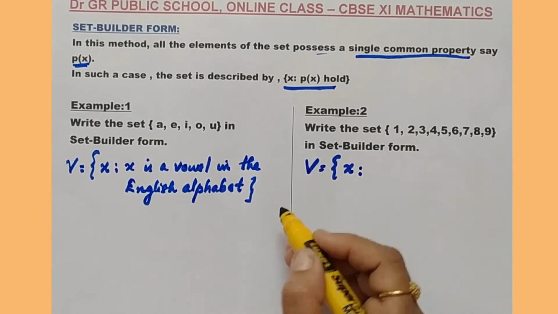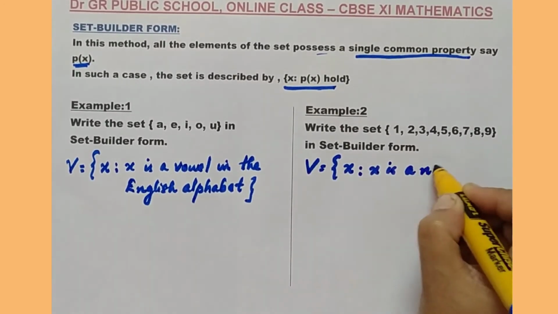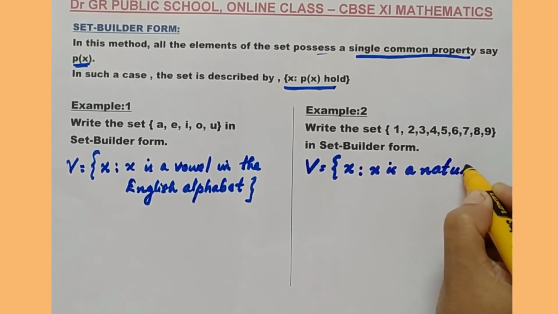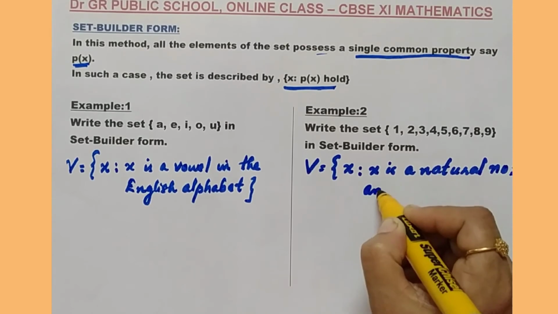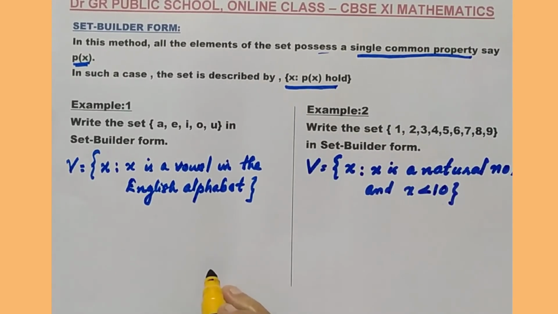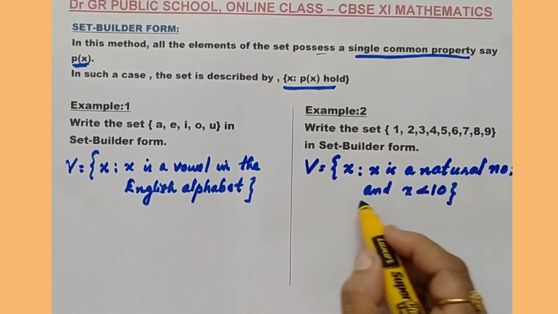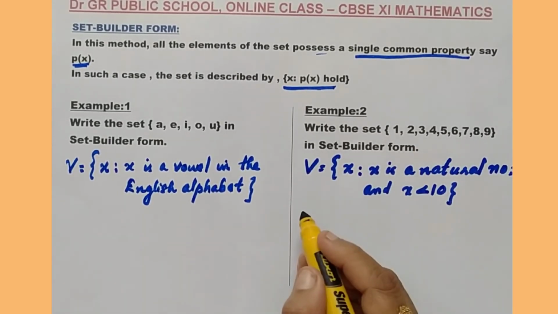Many ways are there, right? You can write x is a natural number and x is less than 10. Simply you can write like this: x is a natural number and x is less than 10. This is the common property which holds among the elements.